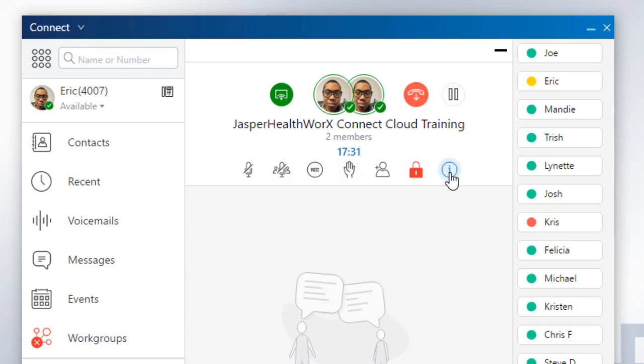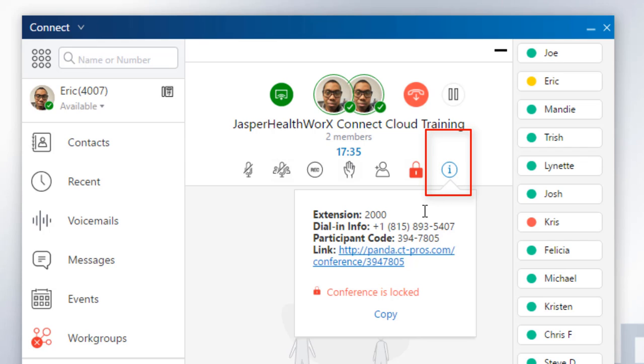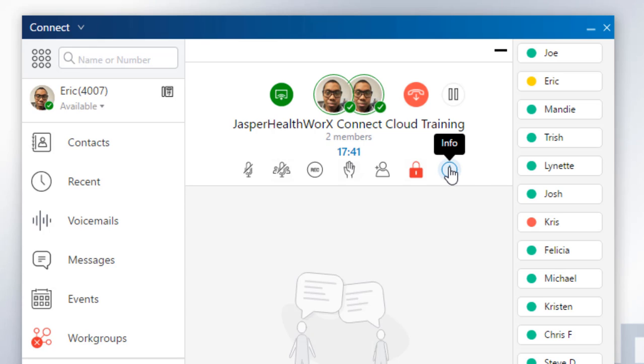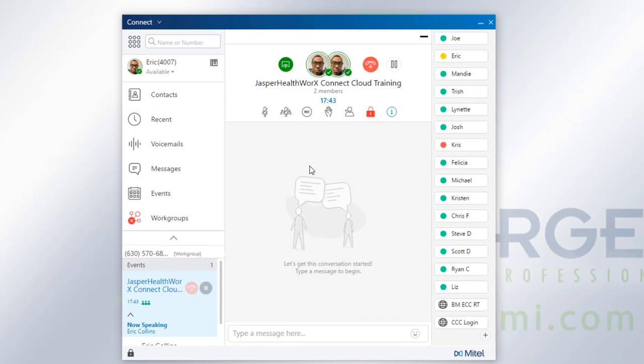In addition to this, the final one is this info button. If I press this info button, it'll give you the details about this conference call. It'll show the call-in information, participant code, all of those details.